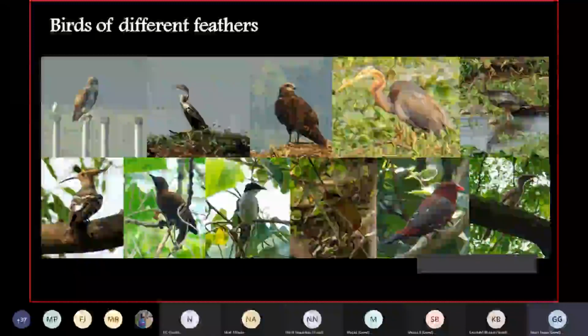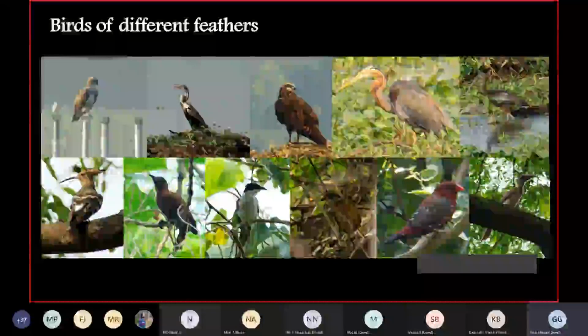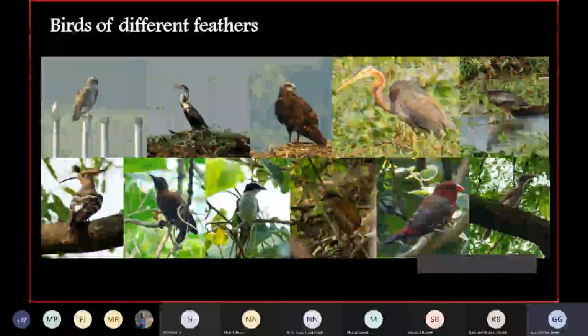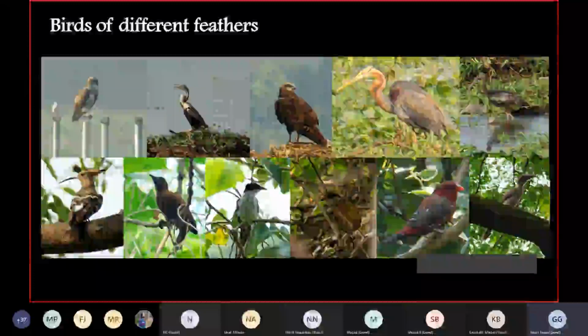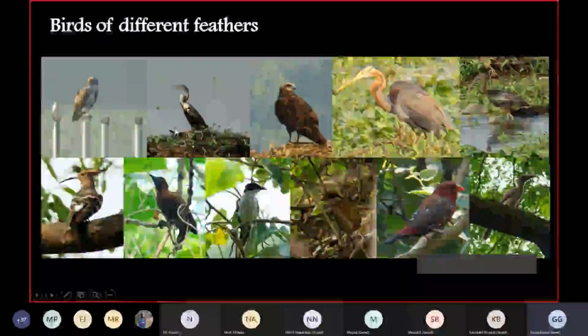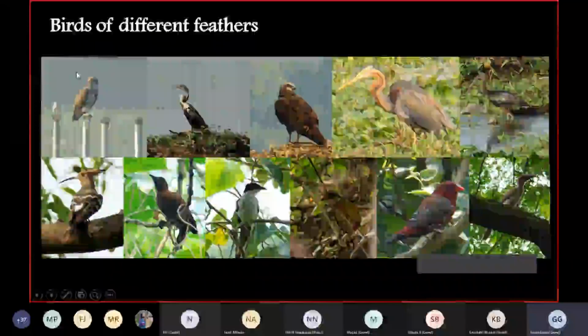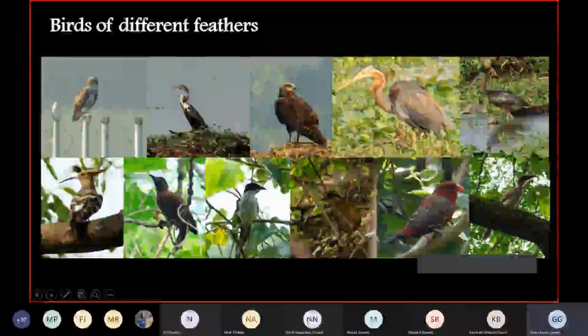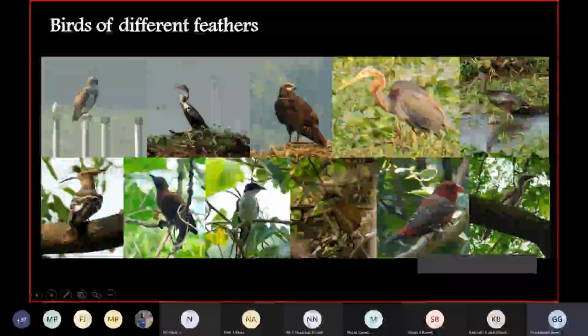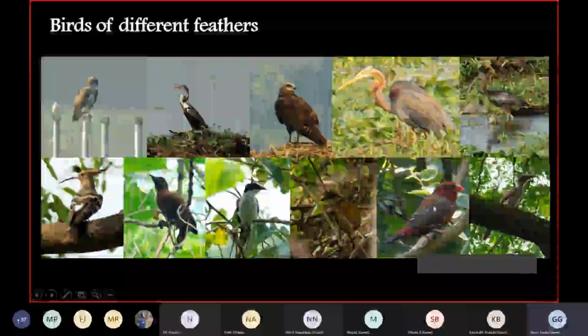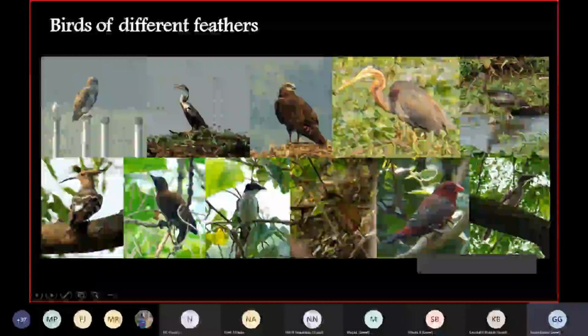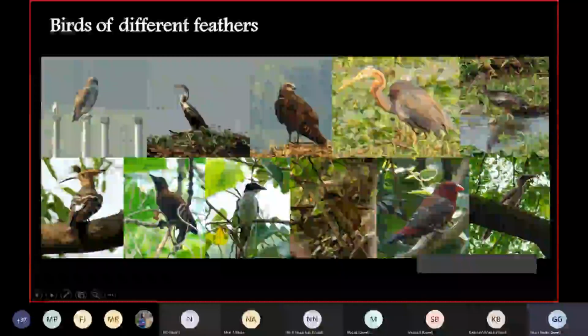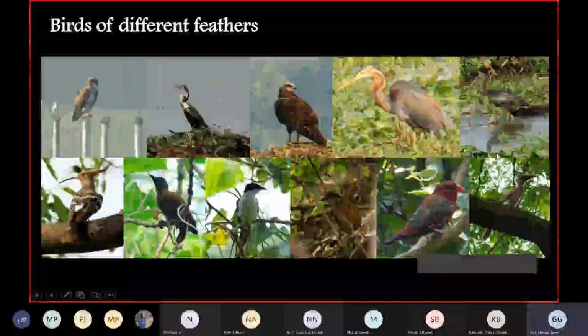From there, we will come to the birds. I think this is the area where you are more attracted to, or know much more about, so I won't take much time on that. In the birds section, you have birds from water birds to insectivorous to frugivorous, all types of variety. So it's a very lovely diversity that your campus holds.